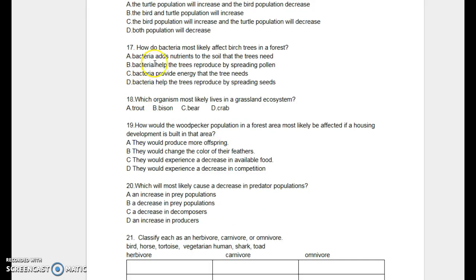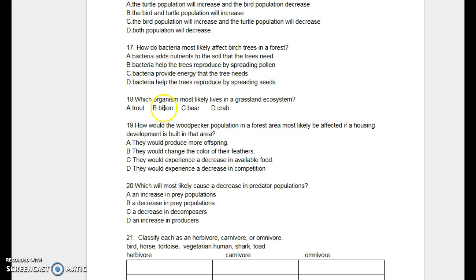17. How do bacteria most likely affect birch trees in a forest? Bacteria add nutrients to the soil that the trees need. Bacteria help the trees reproduce by spreading pollen. Bacteria provide energy that the trees need. Bacteria help the trees reproduce by spreading seeds.